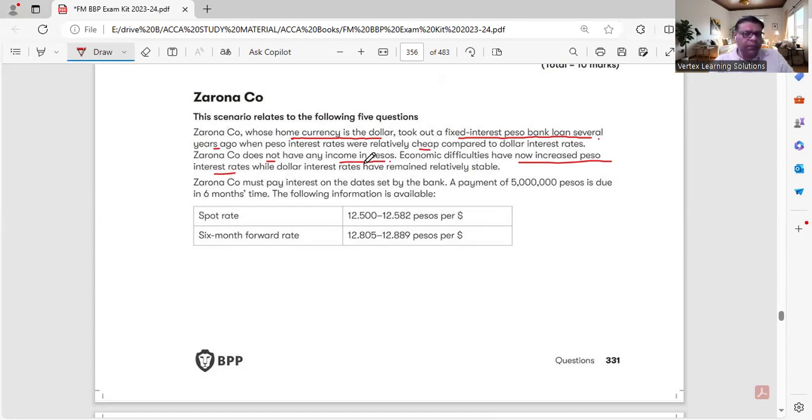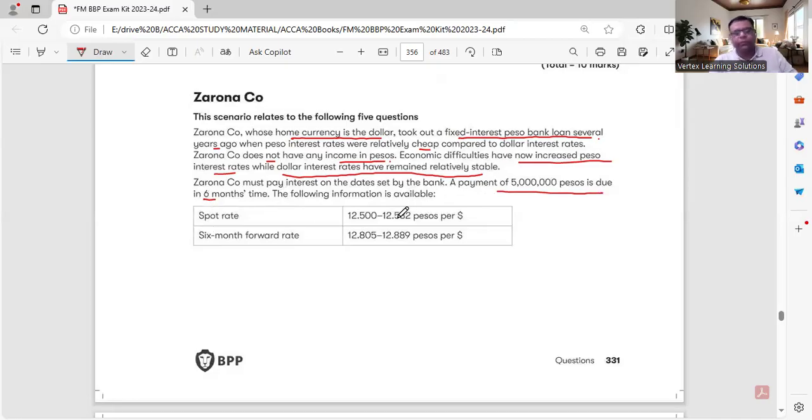But on the other hand, it is expected that its currency is weaker now. While interest rates have remained relatively stable in the dollar, Zarona company must pay interest on the date set by the bank. Definitely a fixed interest liability it is. A payment of 5 million pesos is due in 6 months' time.